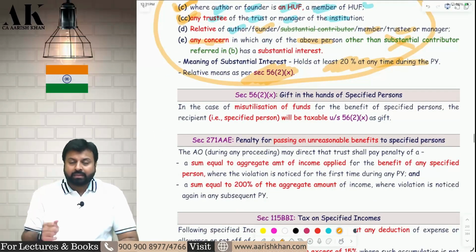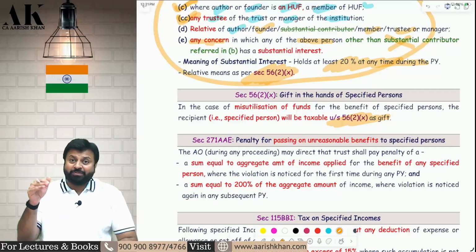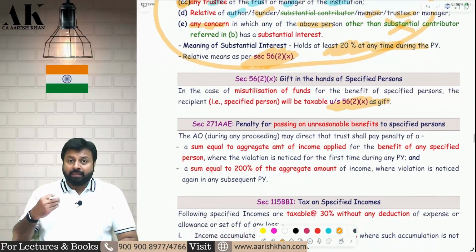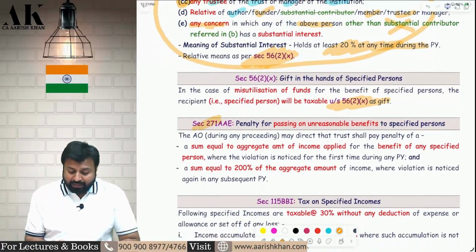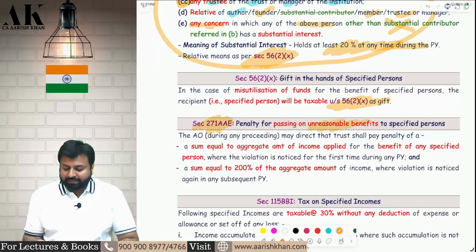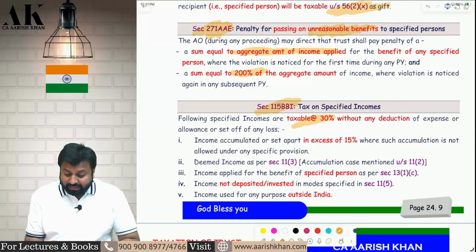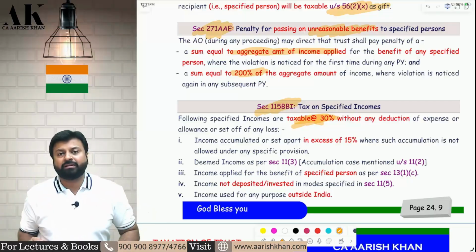Plus, the recipient of the gift will be liable for gift taxation under 56(2)(x) on the 3 lakh rupees. Plus, the giver, that is the trust, will be liable for penalty under 271AAE for passing on unreasonable benefit. How much penalty? First time 100% of the amount applied. Second time 200% of the amount applied. Fourth, whatever amount I have applied by the trust on the specified person will be taxable at flat 30% under 115BBI.